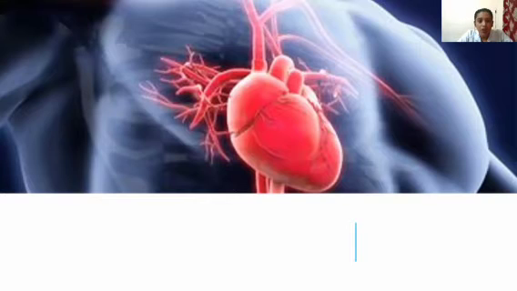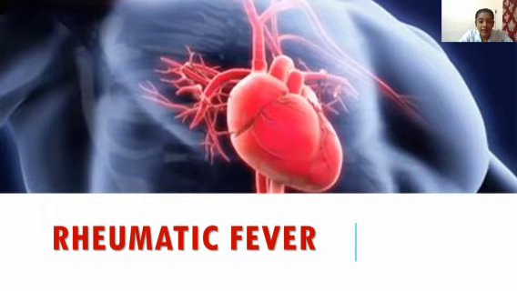So today we are going to discuss a very important topic. You can get lots of MCQs as well as image-based questions from this section. So listen carefully and take notes if you need. Okay, so mainly two conditions we will be discussing in this class. Let's move on to the first condition, that is rheumatic fever.